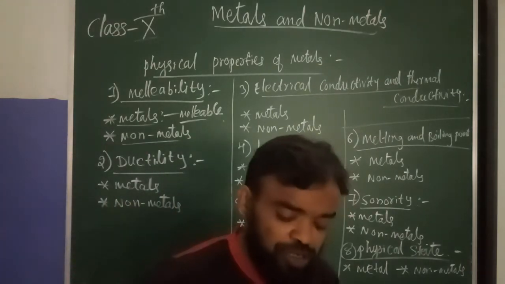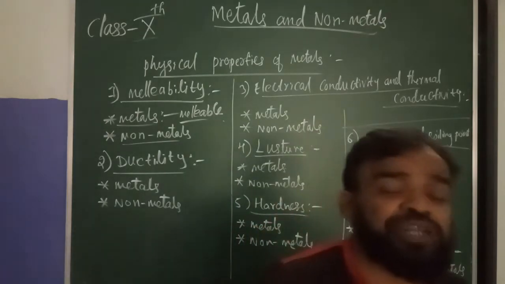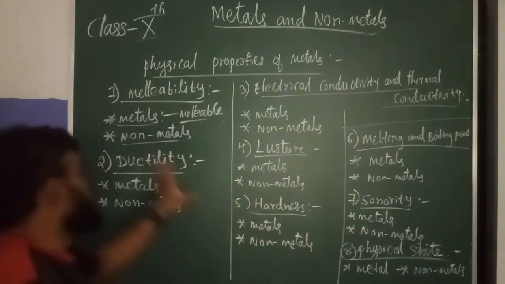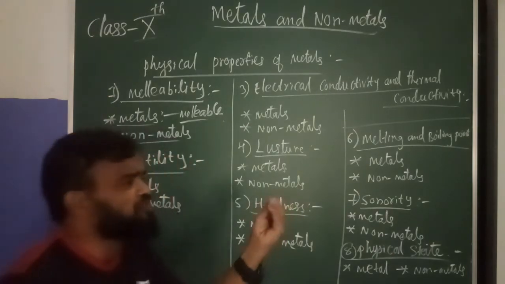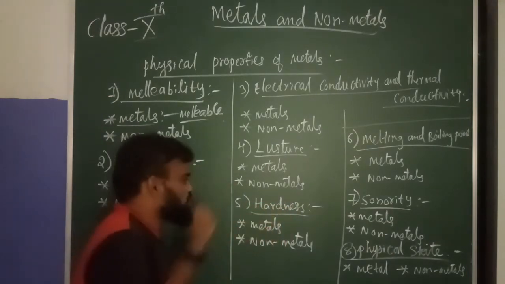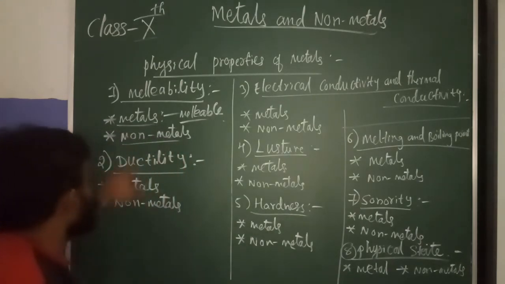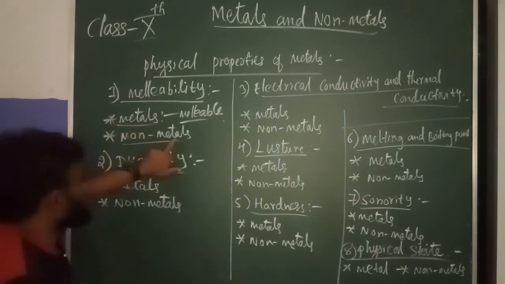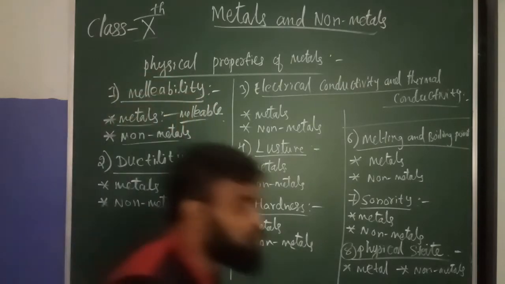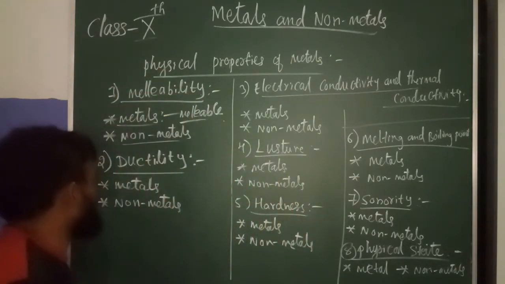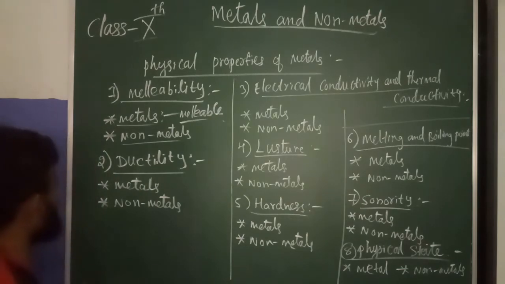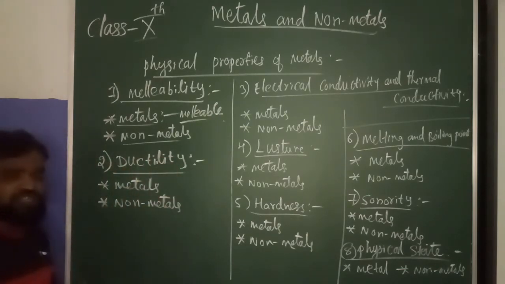Non-metals are brittle. Brittle means it breaks. If you beat non-metals with a hammer, they break into pieces, and we cannot make a thin sheet. That is brittle. Brittle means it breaks down into small pieces. Understood? Then the second one, ductility.